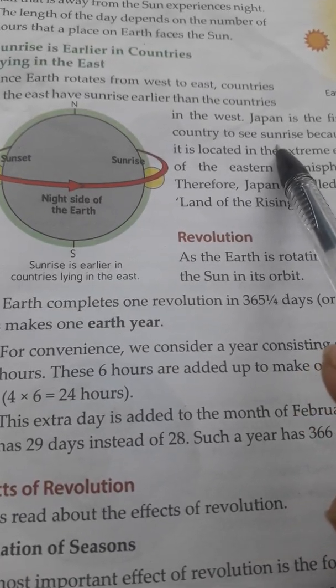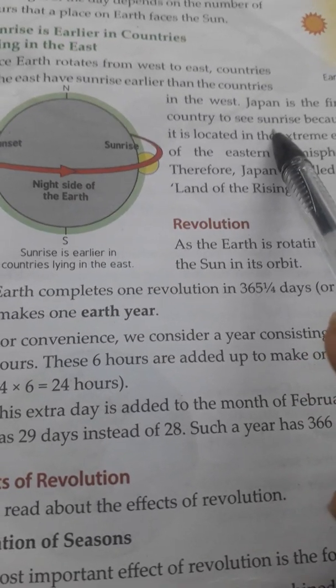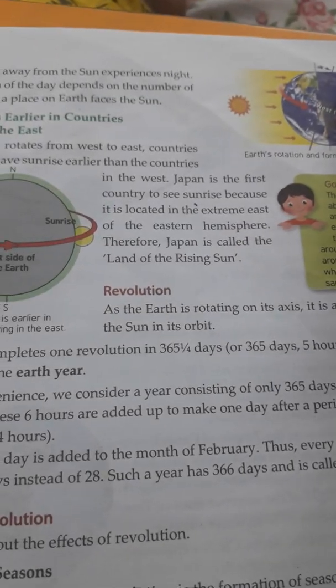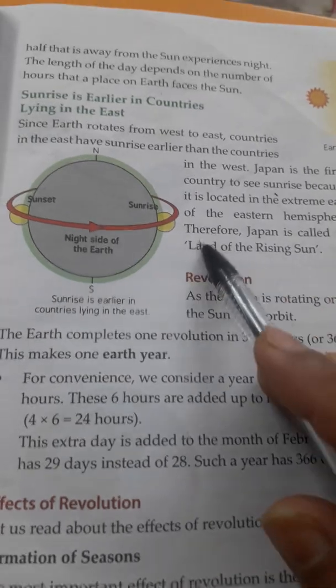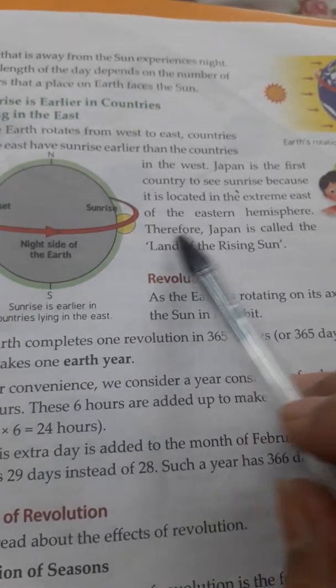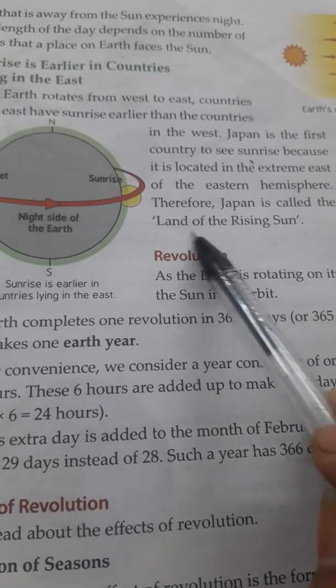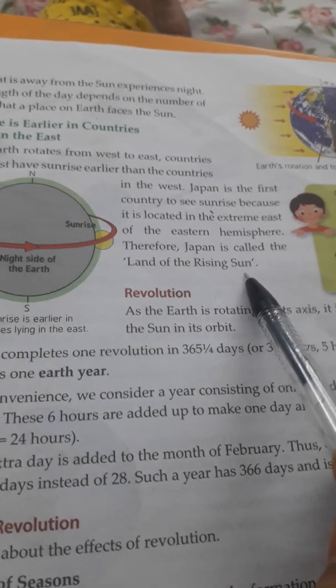It is also known as the land of the rising sun because it is located in the extreme east of the eastern hemisphere. Therefore Japan is called the land of the rising sun. This is when we are talking about the world, countries.